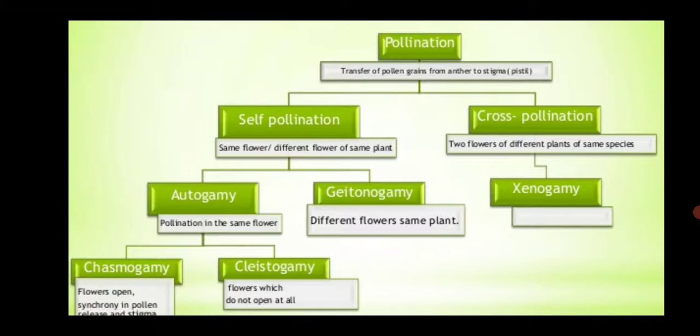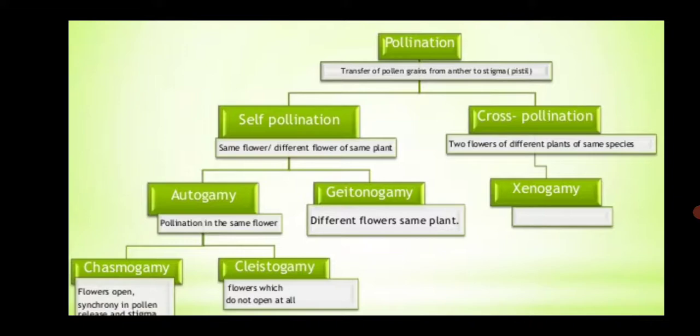This is the basic definition, and pollination is the important, first and foremost medium of sexual reproduction in the flowering plant's body.